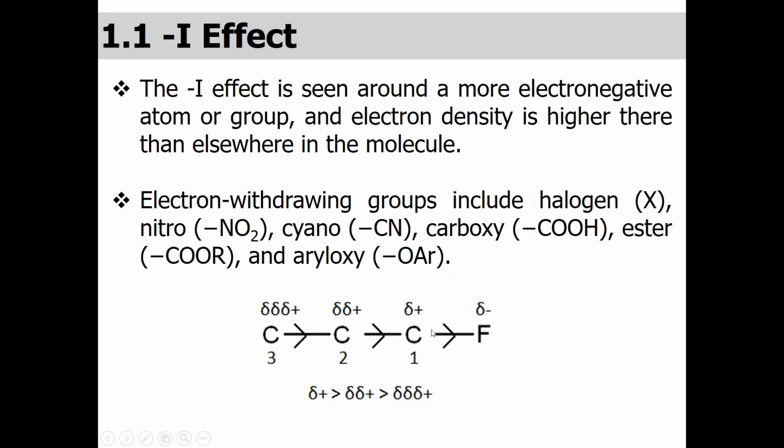In one example shown here, carbon is directly bonded with fluorine. Fluorine is the most electronegative element, which creates a partial positive charge on the first carbon, a much lesser partial charge on the second carbon, and a much weaker positive charge on the third carbon compared to the first. Keep in mind here, the partial positive charge is biggest on the first, lesser on the second, and much lesser on the third.